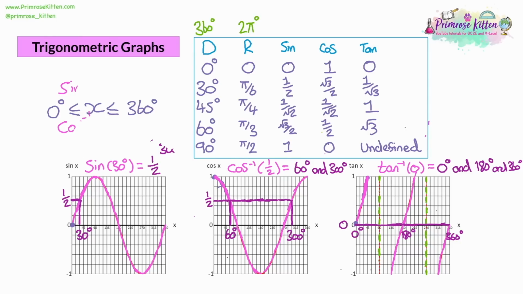Now, these are linked to 90. You can see with the sine graph in particular, the second part of it is negative. So if you think then sine a half being at 30 degrees is 30 after 0 when it crosses through the x-axis. It crosses through the x-axis at 180. So what's 30 after that? Well, it's going to be 210. And you'll see at 210, there's going to be a negative version of a half there. And so you get negative a half on the graph. So there's way more exact values in these. You just have to use the symmetry of the graphs to find the rest of them, as you can see with tan minus 1 and cos minus 1 over half and 0 respectively.